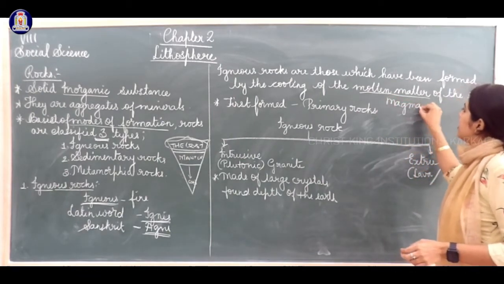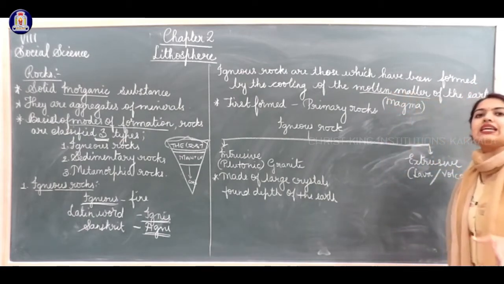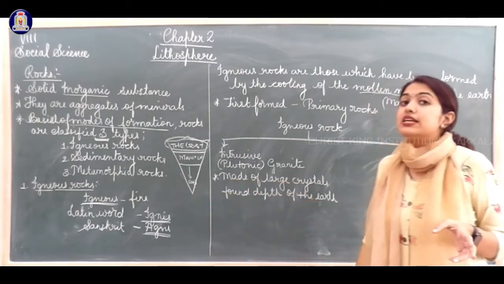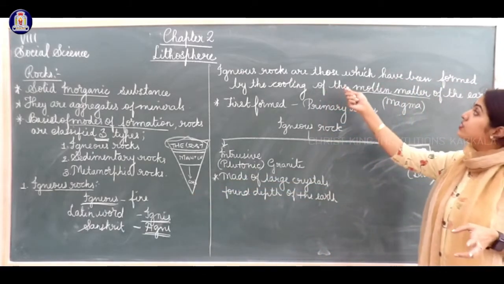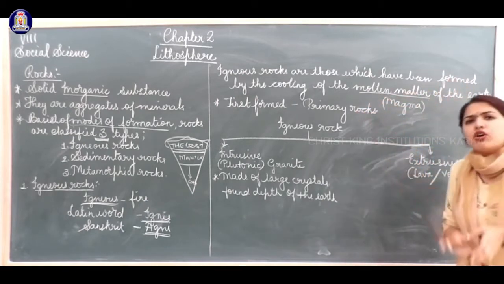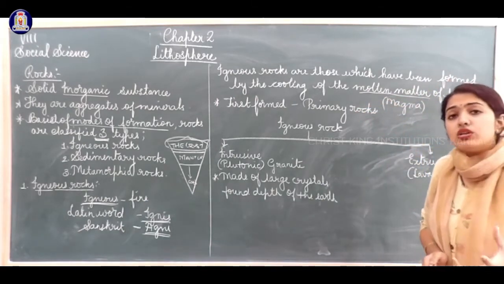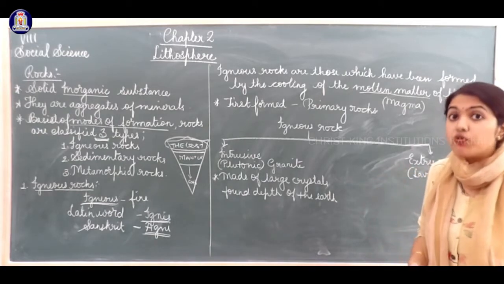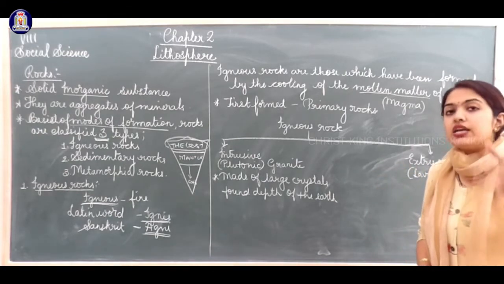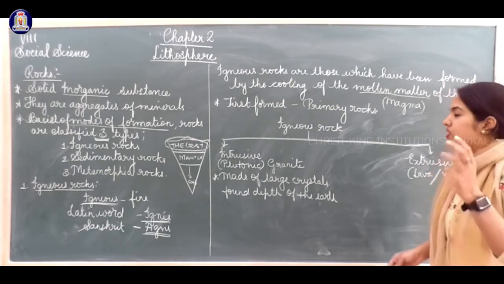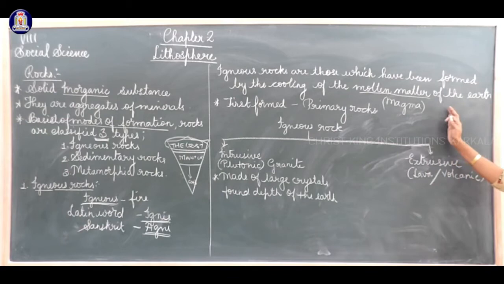Clear? Because of the temperature, it is molten or in liquid form, which is called magma. These rocks are formed after cooling of this liquid matter found within the earth.